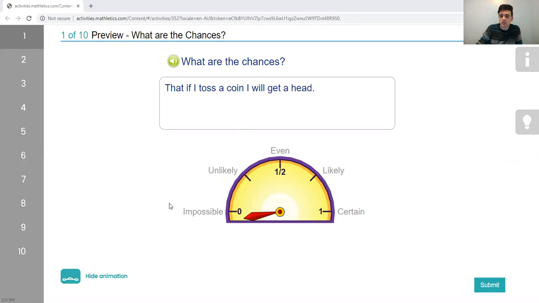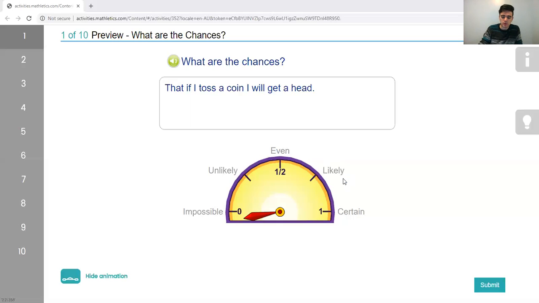So obviously, if something's impossible, it can't happen. If something's certain, that means that it will happen no matter what. If something is even, that means there's a 50% chance that it will happen or a 50% chance that it won't happen. And then things that are unlikely could happen but probably won't. Things that are likely probably will happen but could not happen. So we'll use this dial for that.